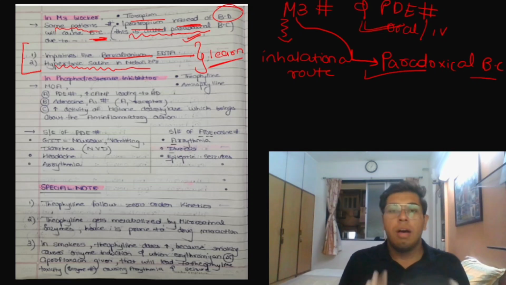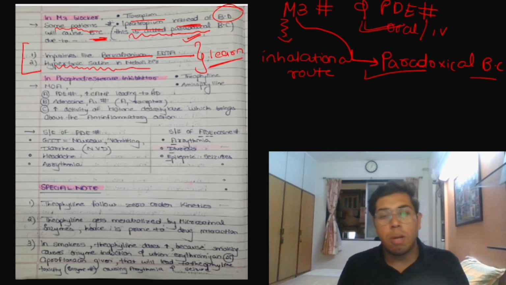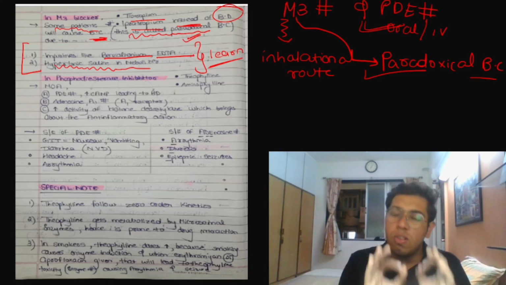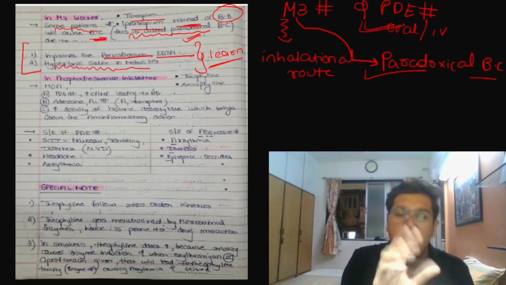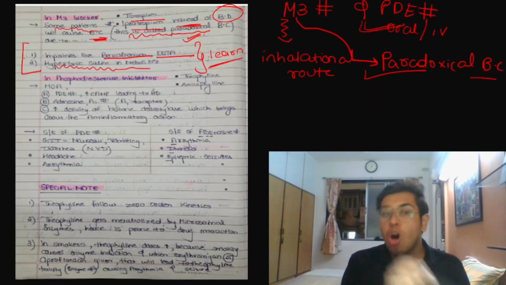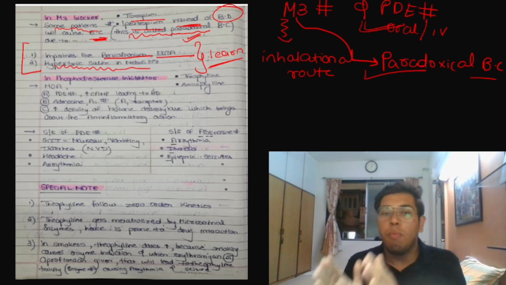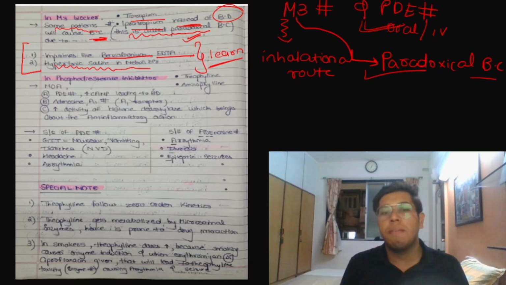Firstly, we understood about the M3 blockers in the previous section, that they are given by inhalational route, tiotropium bromide and ipratropium bromide. They are going to block the M3 receptor and inhibit the parasympathetic system. That will lead to bronchodilation. Then in this section, we saw that they can also cause bronchoconstriction and worsen the condition, which is called paradoxical bronchoconstriction. That is due to impurities like EDTA or benzalkonium, or due to hypertonic saline in the nebulizer. Then we came to the phosphodiesterase inhibitor, where we spoke about the route, that is the oral and the IV route that they can be given by.